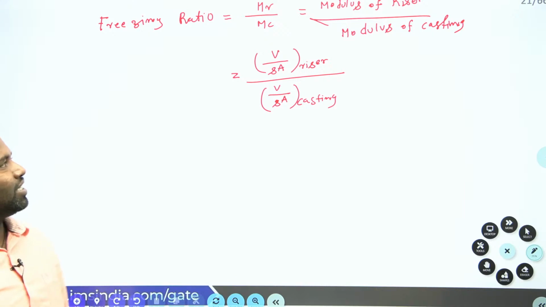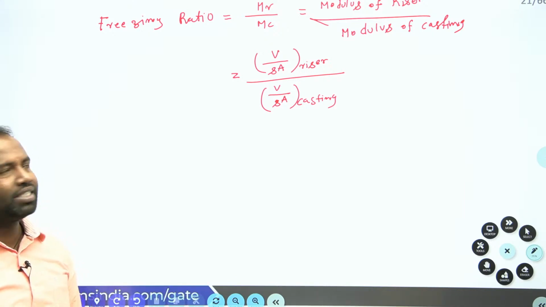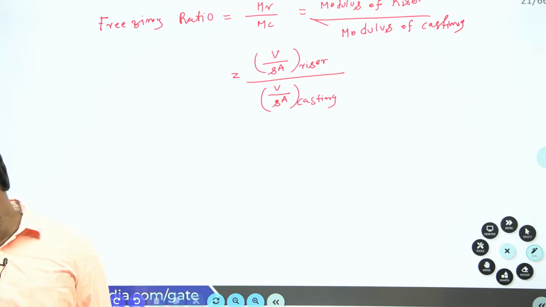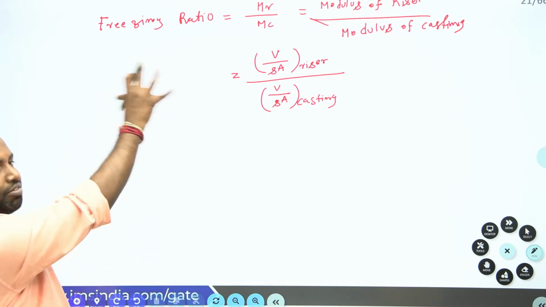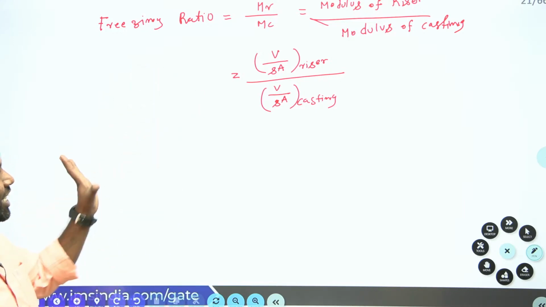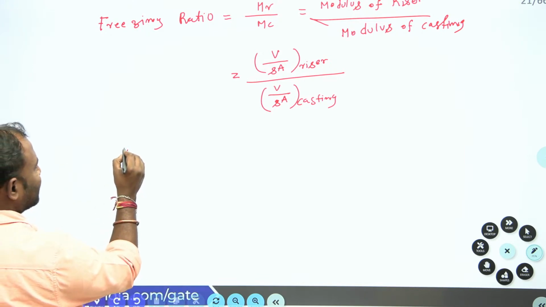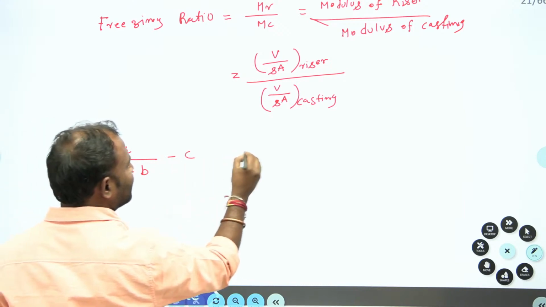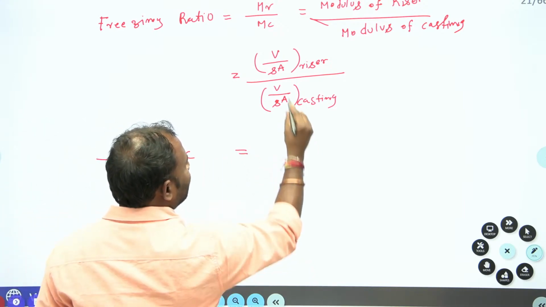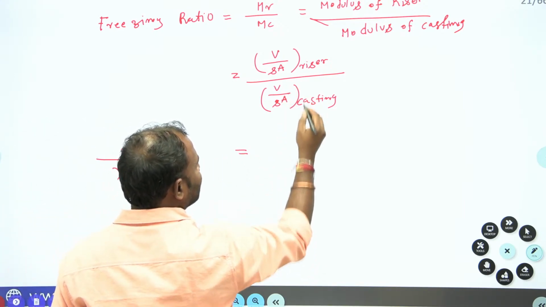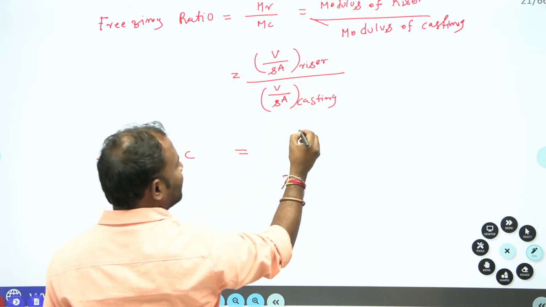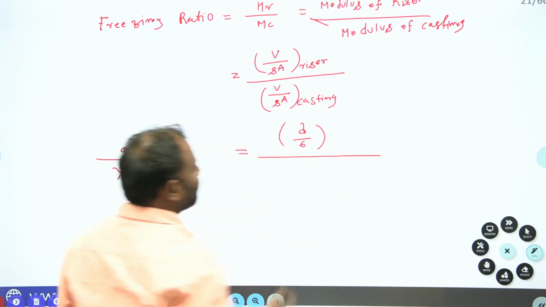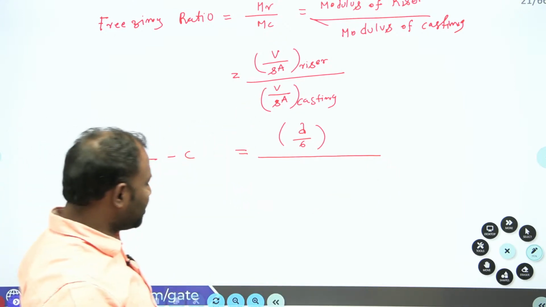Volume by surface area of the riser divided by volume by surface area of the casting, isn't it guys? Both are the freezing ratios only, na? So I just equate that. Now it is A by (Y minus B) minus C, equal to volume by surface area of the riser, and volume by surface area of the riser becomes D by 6, and the modulus of casting, volume of casting dimensions given, na?